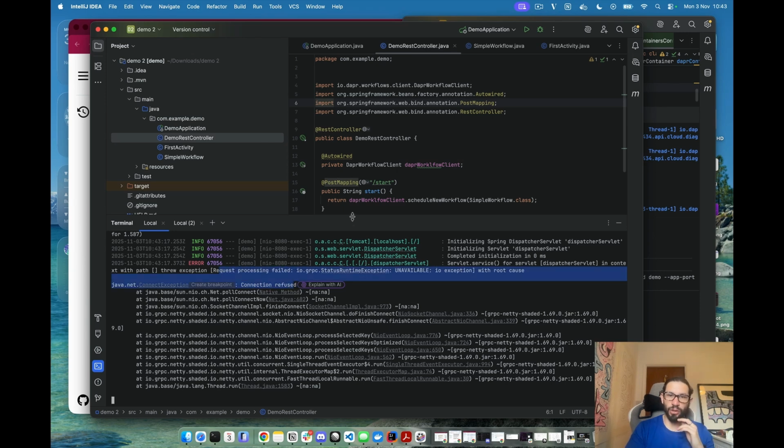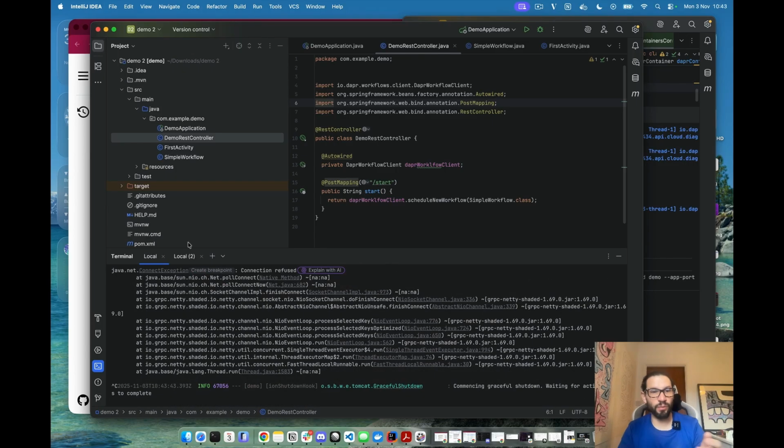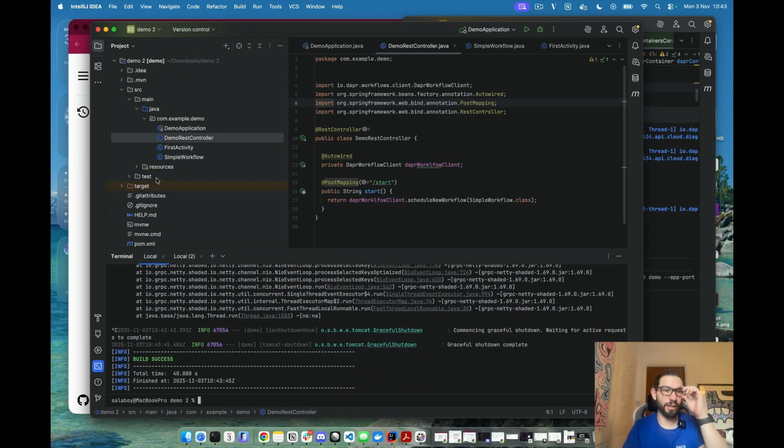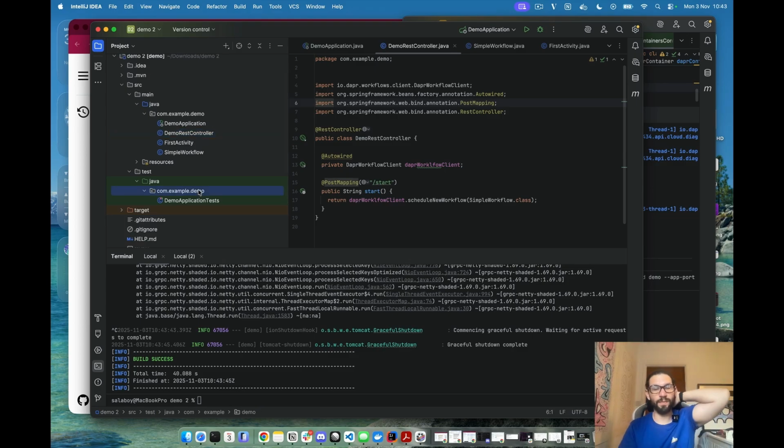This code will work if you run the application inside Kubernetes and you have Dapr installed there and you annotate your deployment with the right annotation and it has the sidecar. The problem here is that we're not running on Kubernetes and there is no Dapr instance running. So we need to fix that. And in order to fix that, we will use the test dependency that I mentioned at the beginning. How we're going to do that is to create a test profile, a version of the same application.